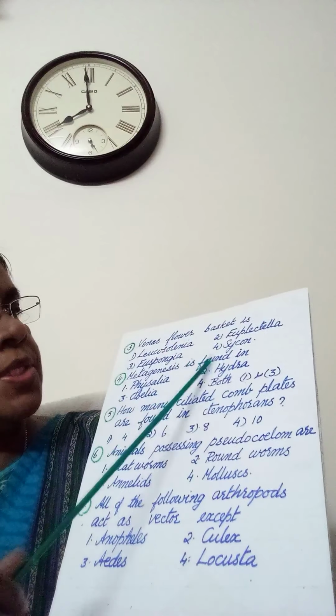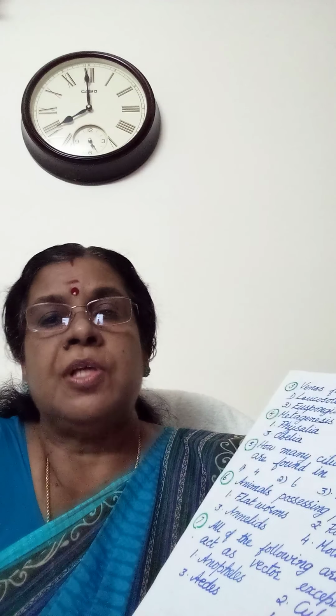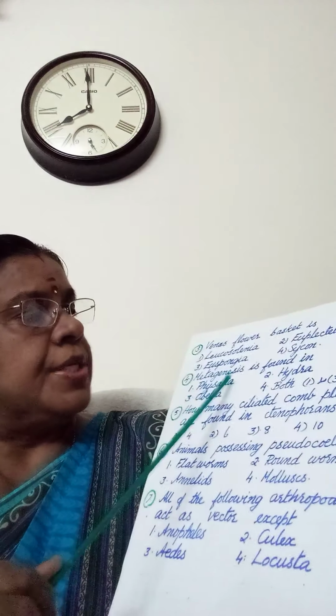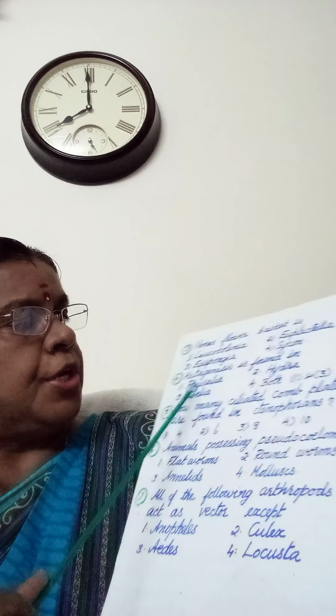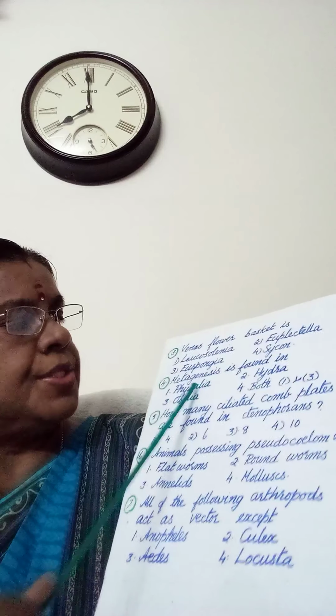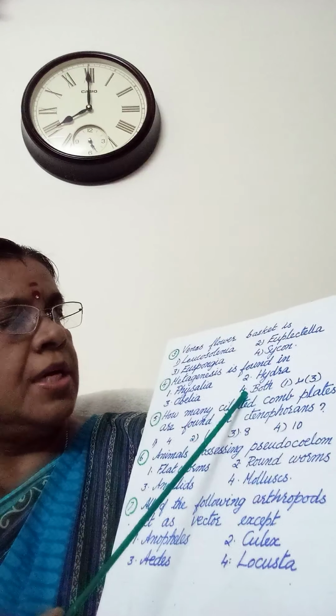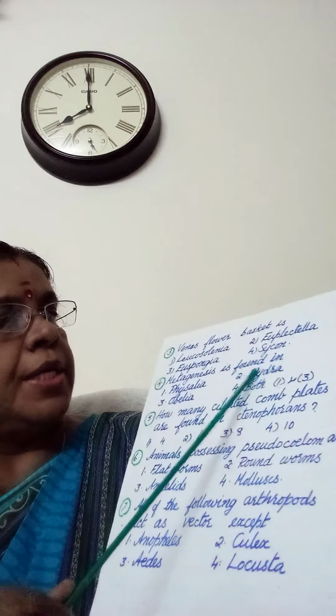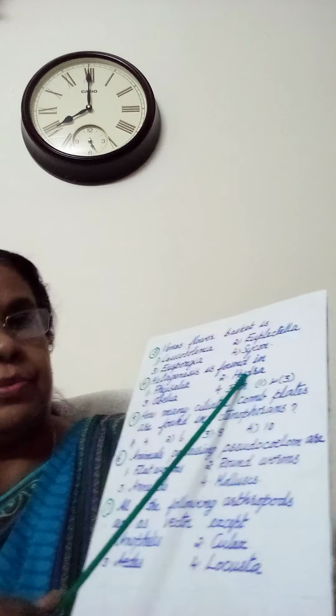Next, metagenesis is found in. Metagenesis meaning alternation of generation. That means polyp produces medusa asexually and medusa produces polyp sexually. That is known as metagenesis. Options given are 1. Physalia, 2. Hydra, 3. Obelia, and 4. Both 1 and 3. So metagenesis found in Physalia and Obelia. Answer 4th option. Hydra, that is an example for polyp.